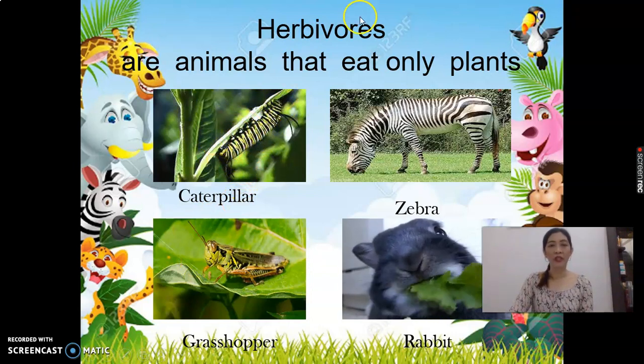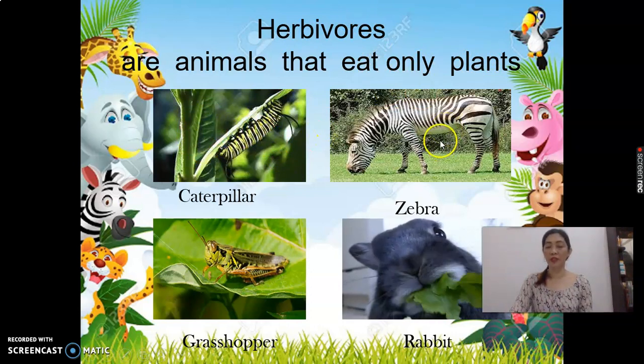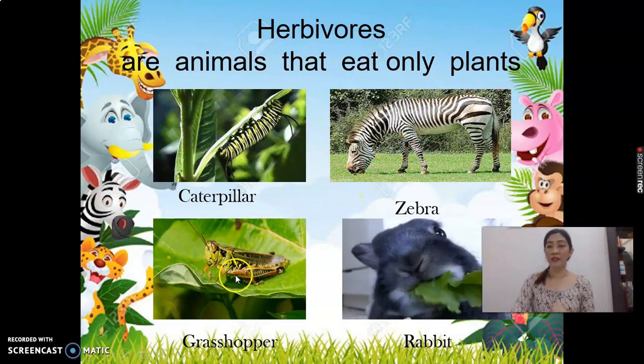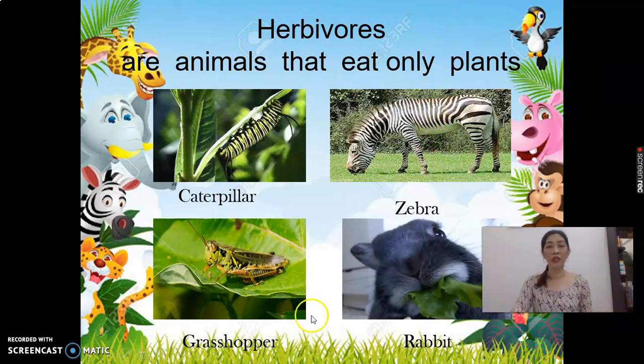Caterpillar is herbivore because it eats only plants. The second example is zebra. Zebra is herbivore because it eats only plants. And the third is grasshopper. Grasshopper is herbivore because it eats only plants.